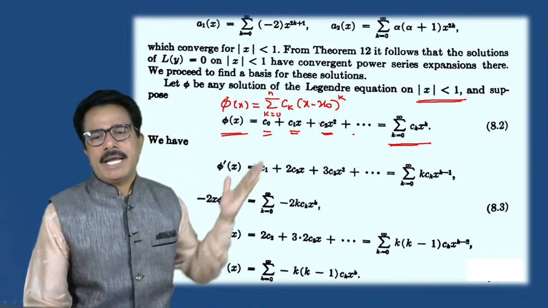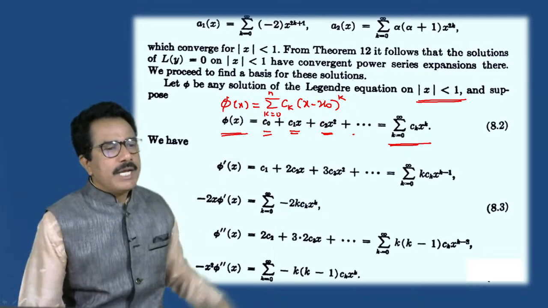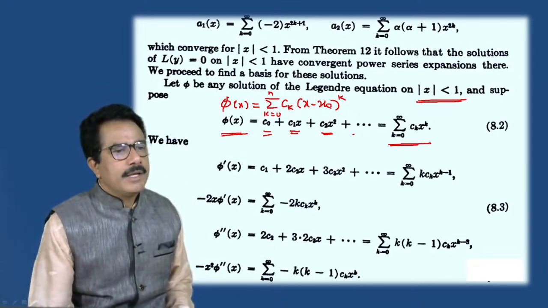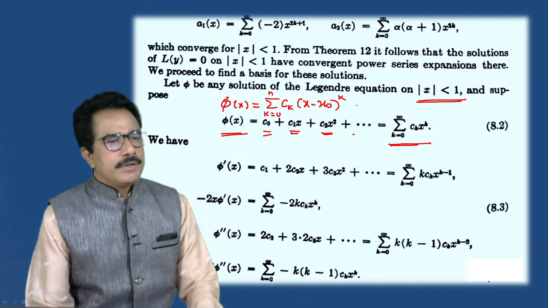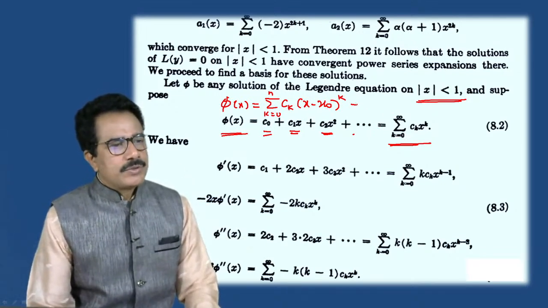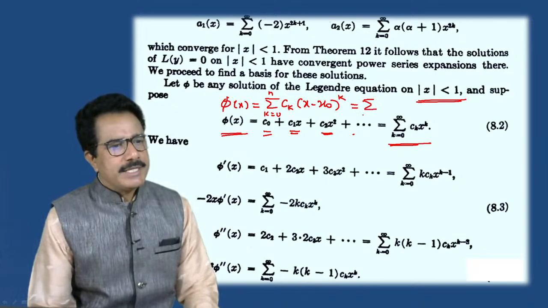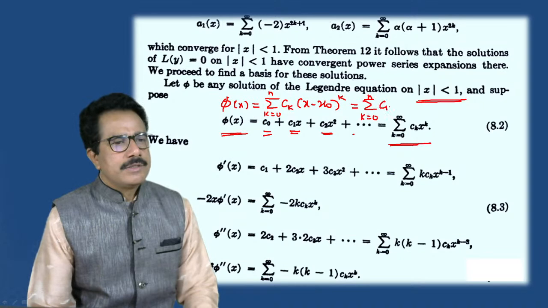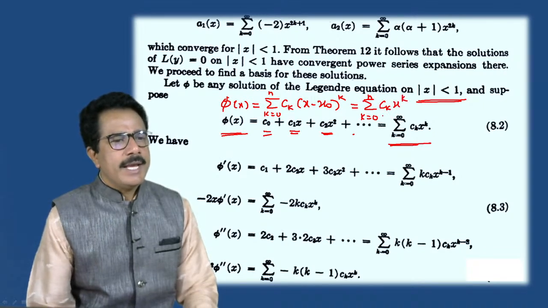Do you remember? Yesterday we saw this in the theorem. Now use that theorem. If we put x naught is equals to 0, then we can write this summation as k is equals to 0 to n Ck into x raised to k.